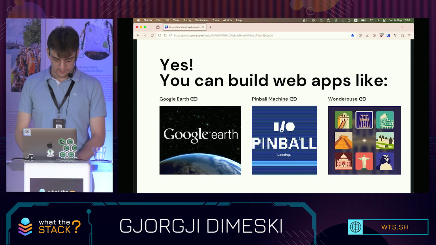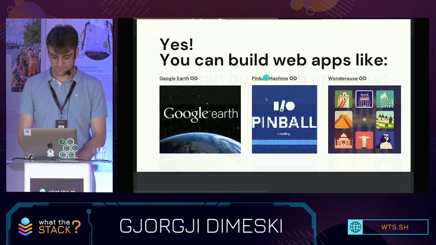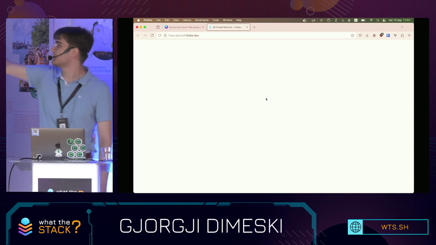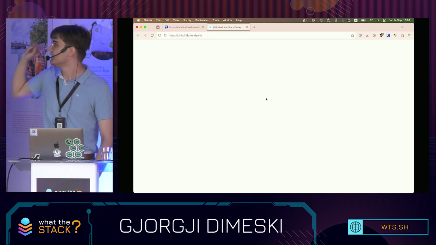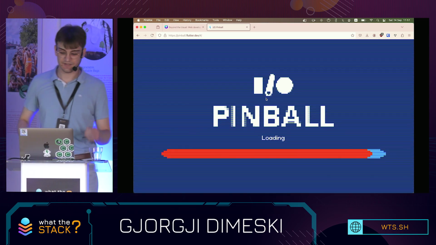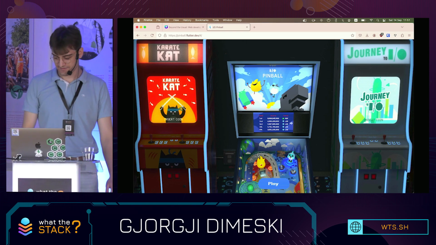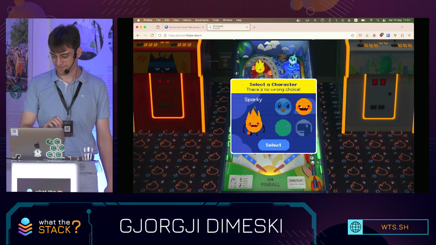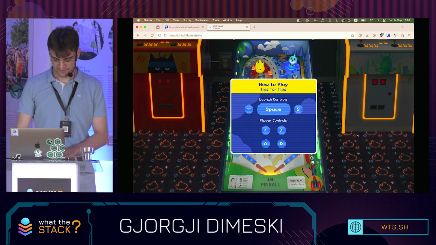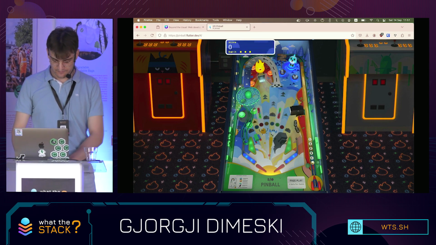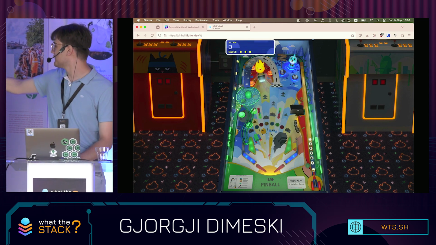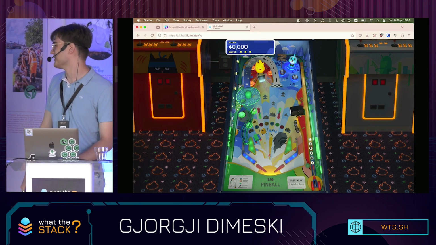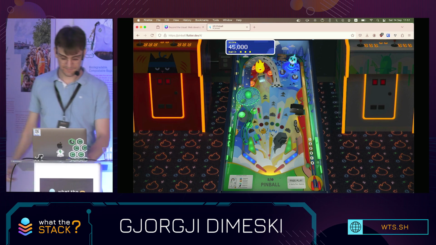There's also this fun little app called the Pinball Machine. This was presented at Google I/O, I think, 2 years ago. They were presenting Flutter's capabilities for building games. And this is a sample game. It's a pinball. Select a party here, and I have some flippers. Yeah, this is all built in Flutter. This could be difficult to make in HTML, so Flutter excels at this stuff.